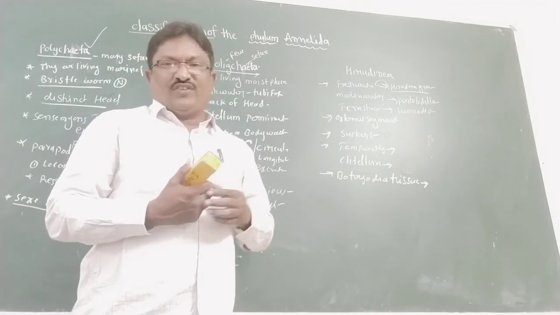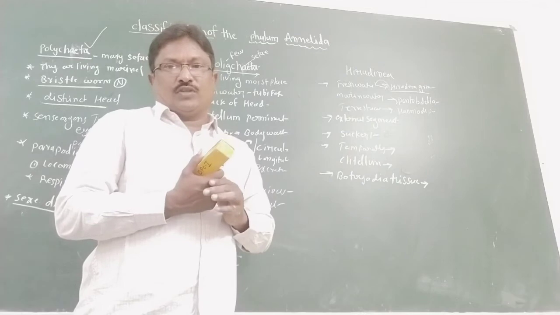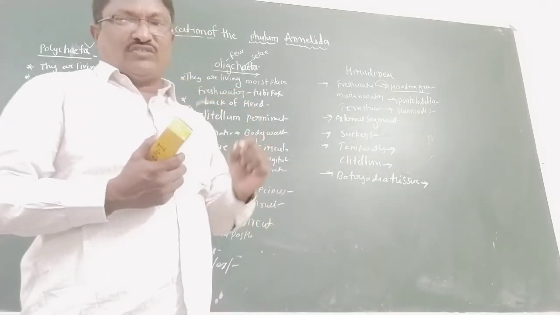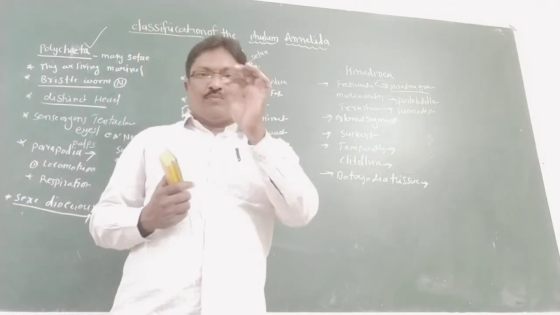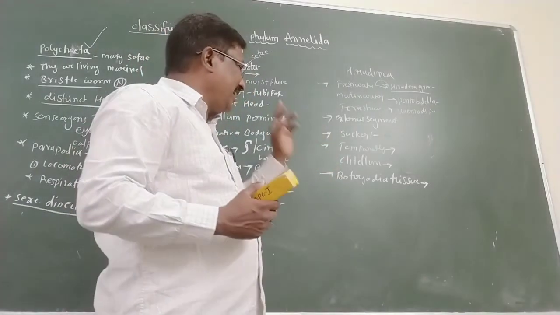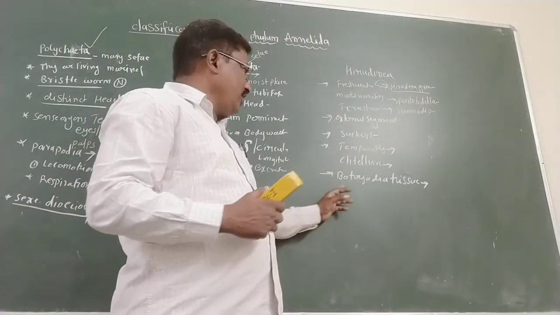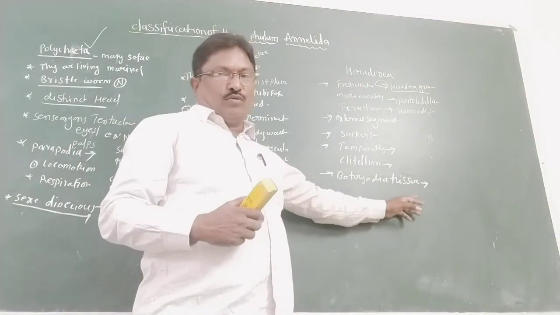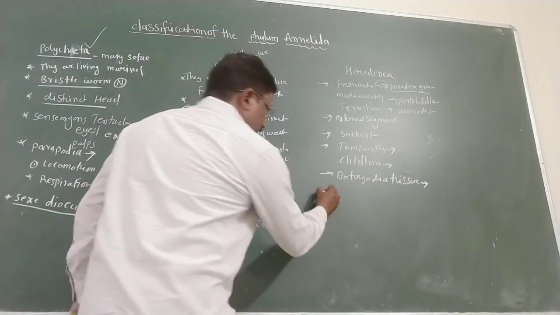It is the main collection site for iron and calcium particles, storing and excreting them. That is a special, unique character of Hirudinea, the botryoidal tissue.